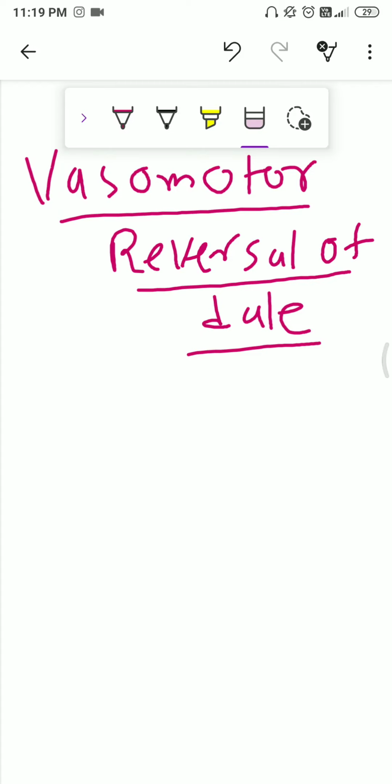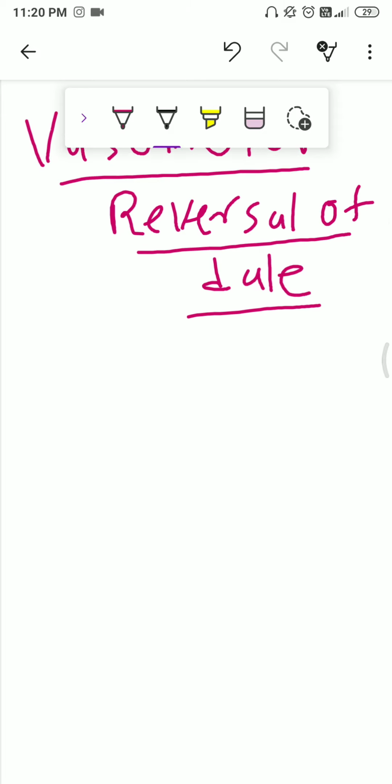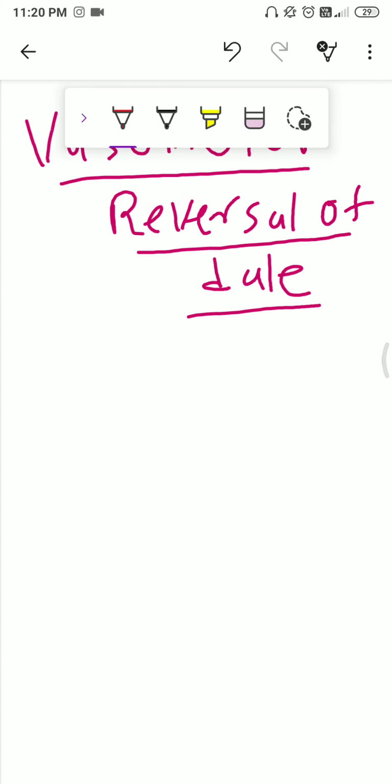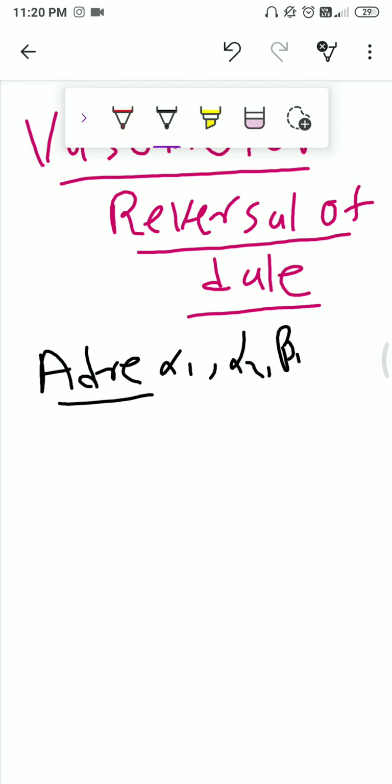Hi friends, so let's understand the vasomotor reversal of Dale. In this we are understanding first of all adrenaline. Adrenaline acts on the various receptors like alpha 1, alpha 2, beta 1, beta 2, all the receptors. But our main focus is alpha 1 and beta 2 receptor.